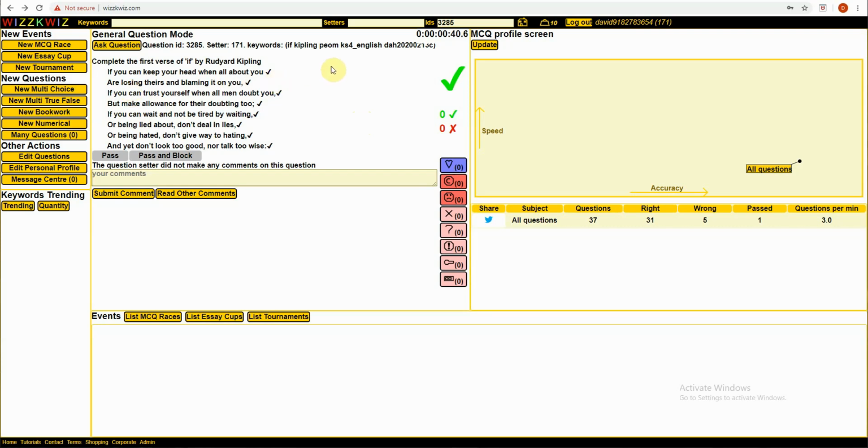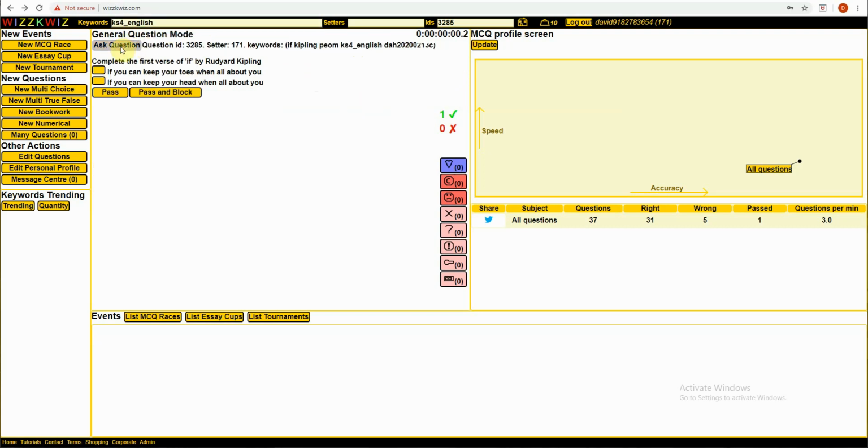And again, if you just want anything on Kipling, anything on poems, anything that's Key Stage 4 English, you can just put that in there. I think that will be the only question in there. There you go. So that's how we do a bookwork type question.